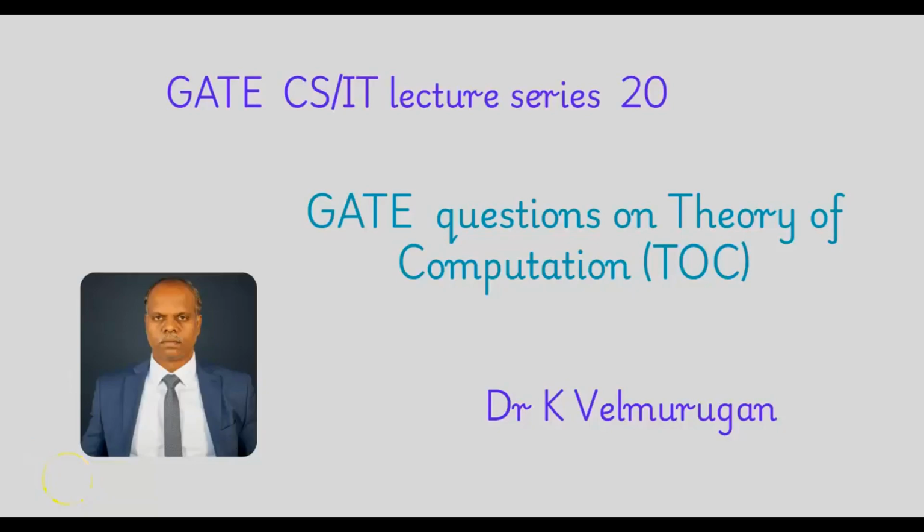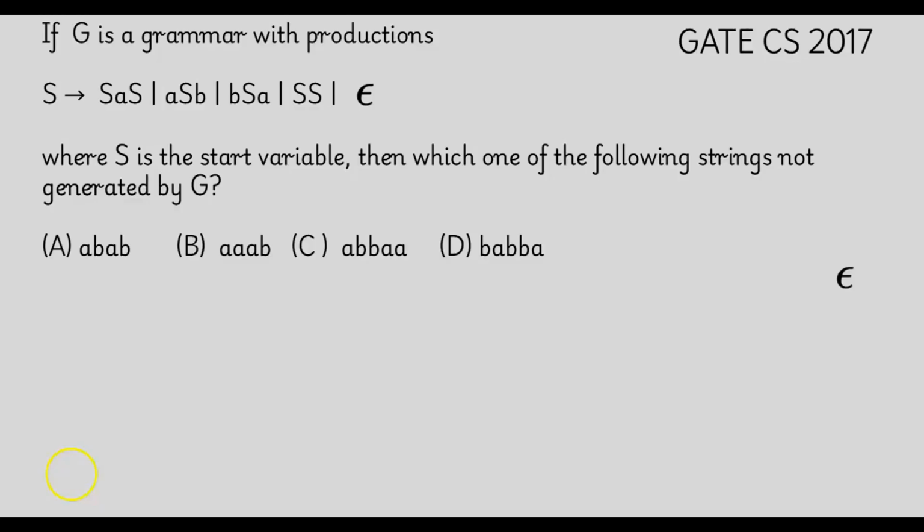Hi friends, in GATE lecture series 20, let us discuss a few GATE questions on theory of computation. G is a grammar with productions. The production rules are given here and S is the start variable. Then which one of the following strings is not generated by G? That means we have to identify the string which is not generated by these production rules.